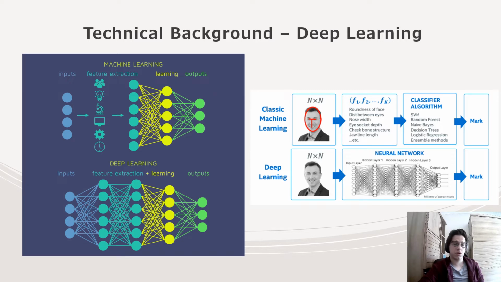But in deep learning, humans create an artificial model, a DNN model that tries to imitate the way the human brain works. It consists of very large amounts of artificial neurons.